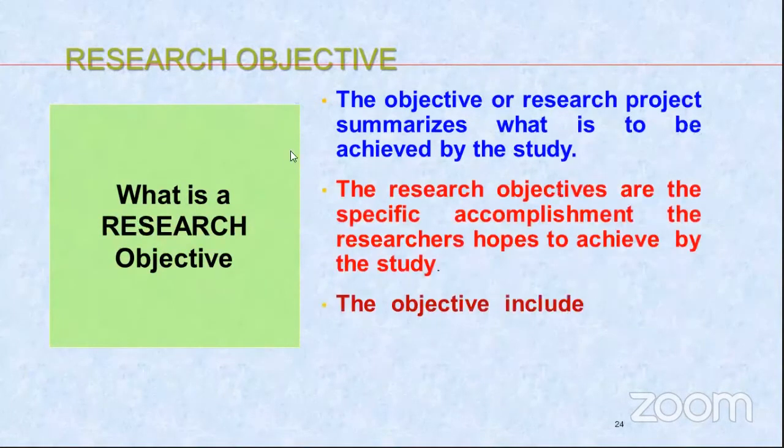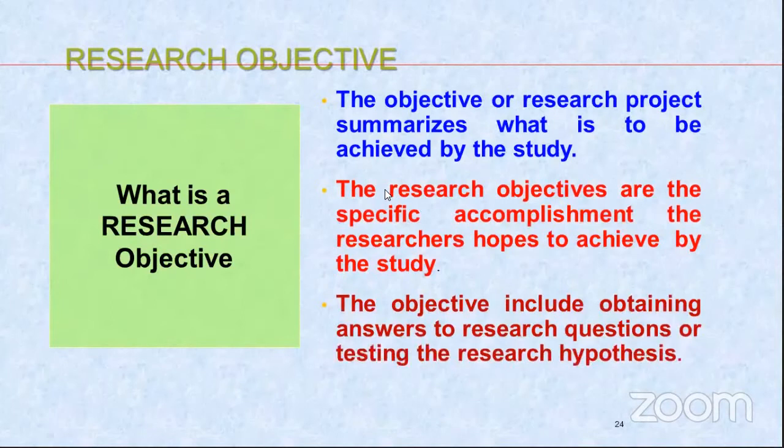The objective of a research project summarizes what is to be achieved by the study. The research objectives are specific accomplishments the researcher hopes to achieve by the study. It includes obtaining answers to research questions or testing of research hypotheses.